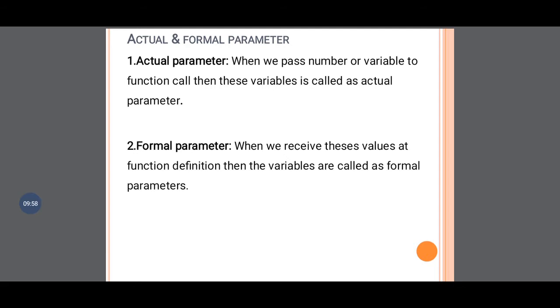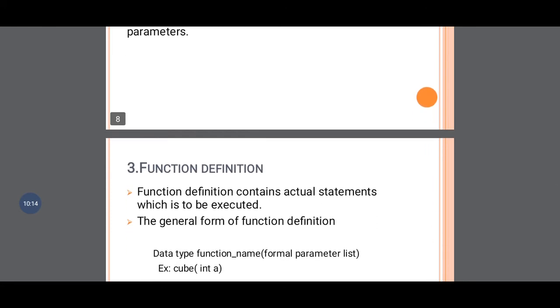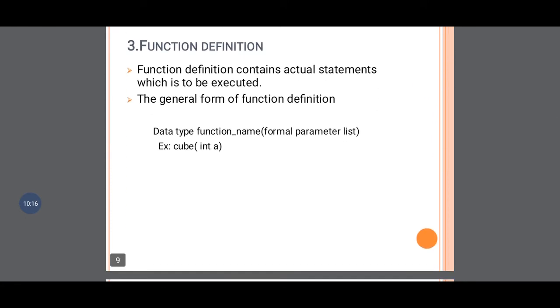See, in order to study functions, it should be clear in our mind what an actual parameter is and what a formal parameter is. Then and only then is it easy to write the program. Okay, the next part is the function definition. So how to define a function?